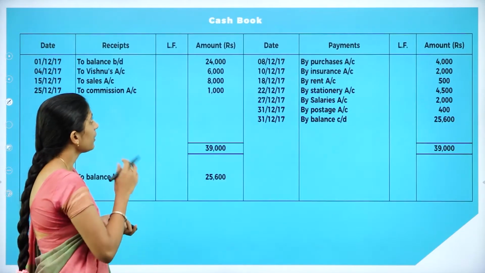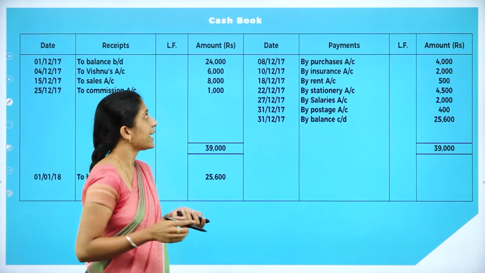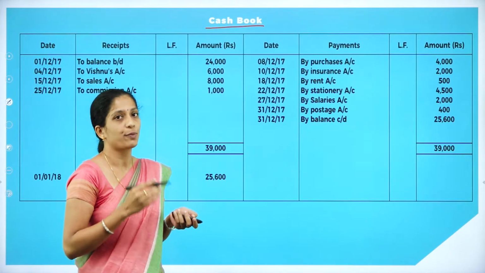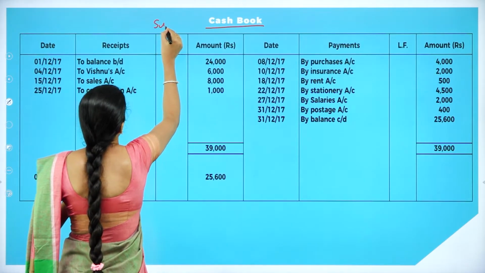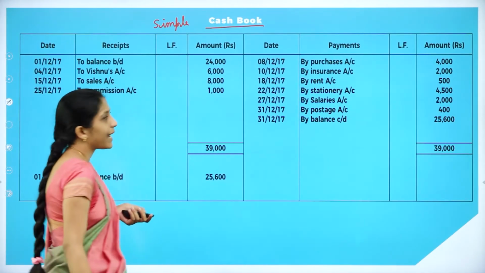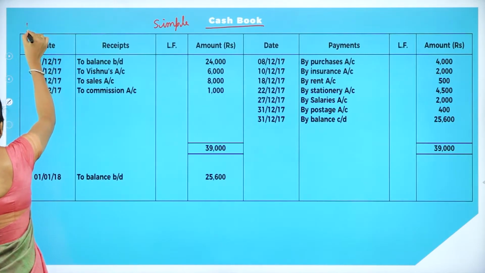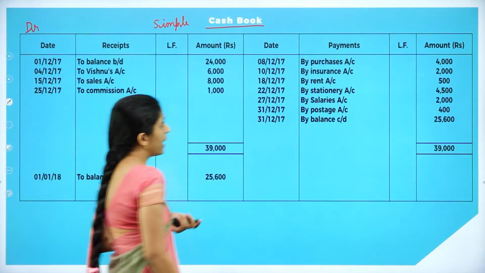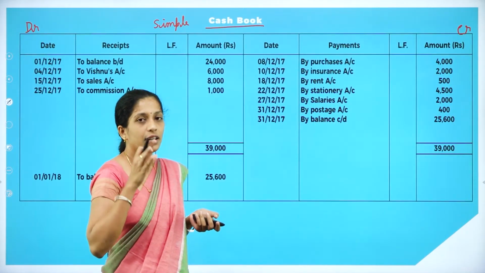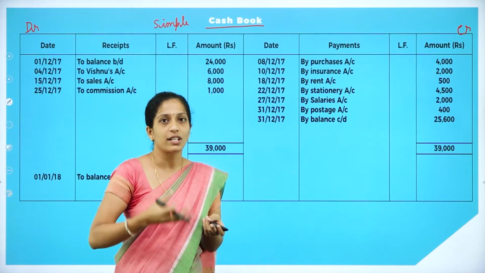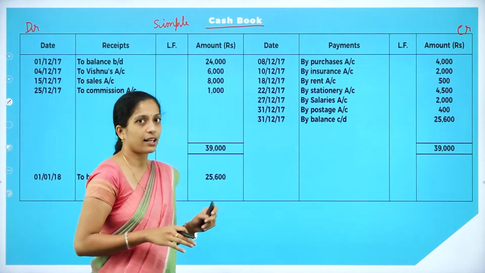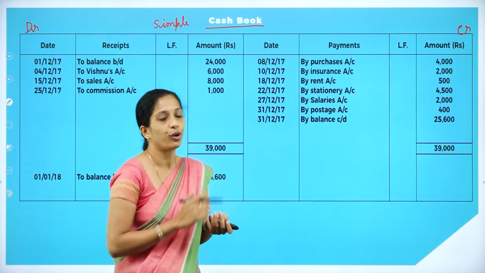As I told you, first you have to begin with the heading, that is cash book. You can write it as single column cash book or simple cash book. Next, we have the debit as well as the credit side. What are we going to record on the debit side? Date, receipts. Whatever amount is received by the organization, you write under receipts, ledger folio, amount. Next on the credit side: date, payments, ledger folio and amount.